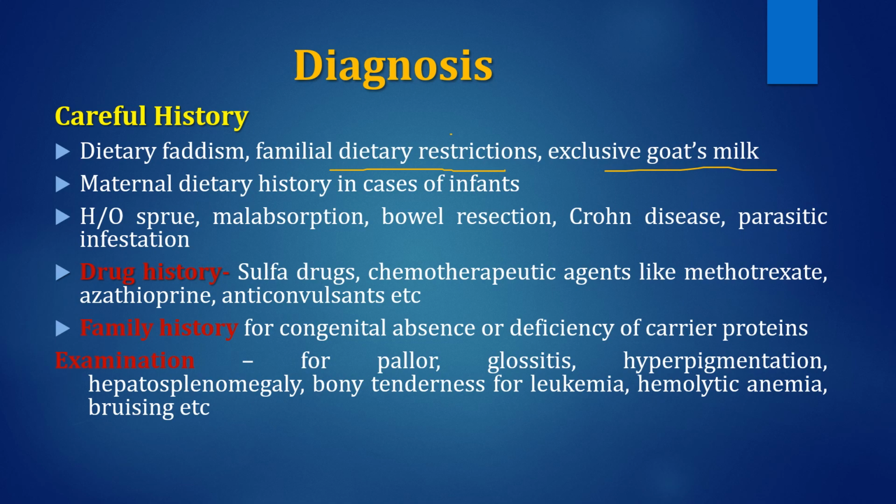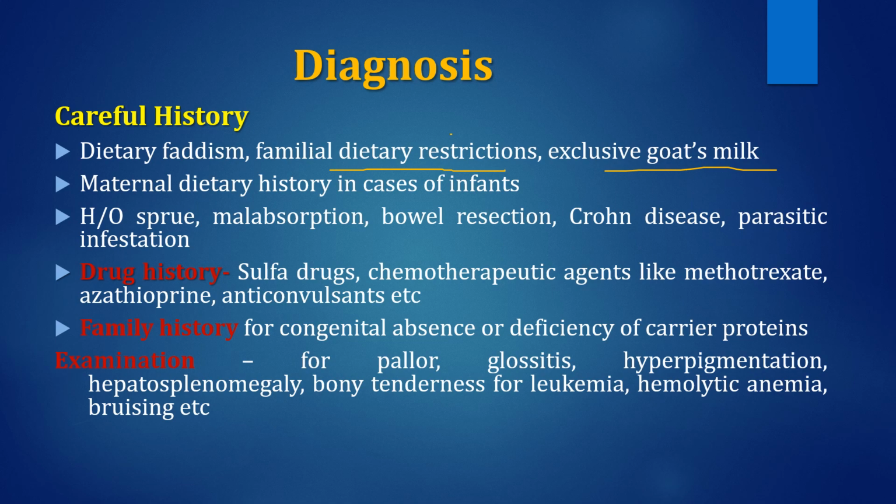Then history of sprue or malabsorption or bowel resection, Crohn's disease or parasitic infestation, to rule out folic acid or B12 deficiency. Drug history: usually sulfa drugs or anticancer drugs like methotrexate, azathioprine, or anticonvulsants like valproate all result in folic acid deficiency. Then there may be a family history of congenital absence or deficiency of carrier proteins for folic acid, or some metabolic errors which result in B12 deficiency.